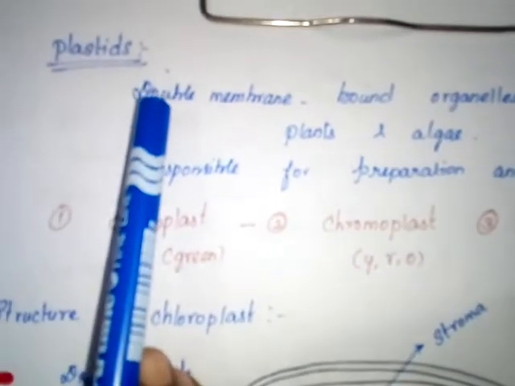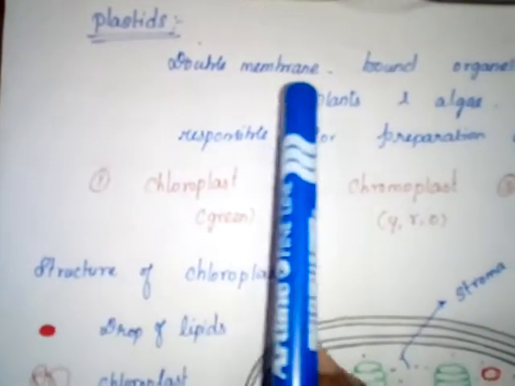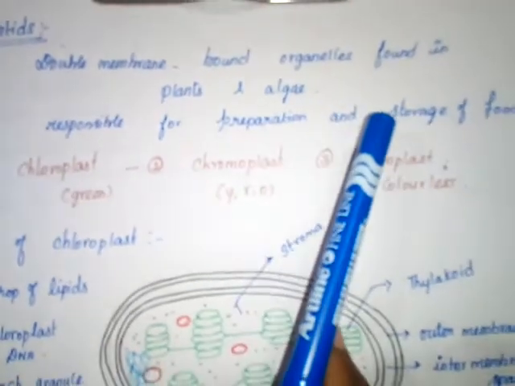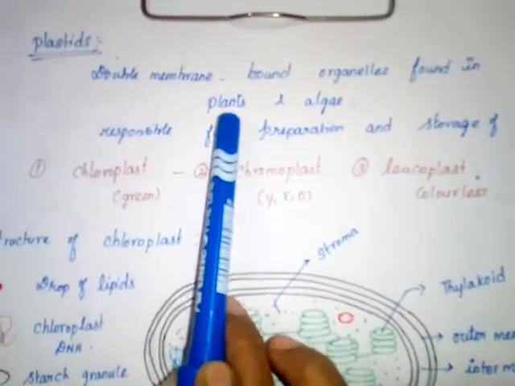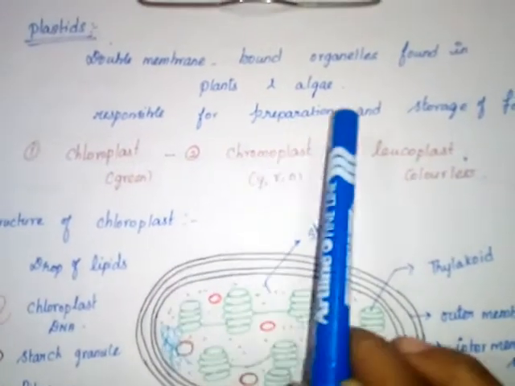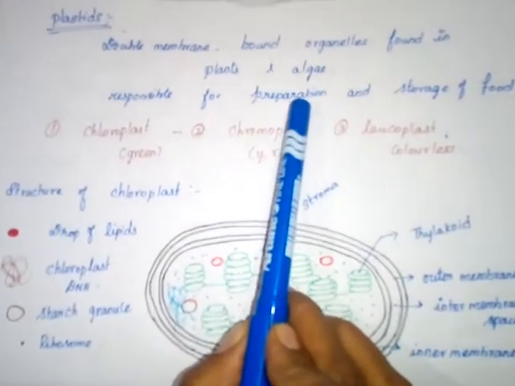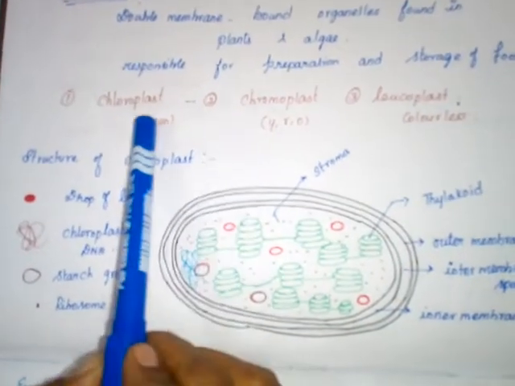Good evening, students. Today we are going to discuss the topic plastids. Plastids are double-membrane organelles found in plants and algae. They are responsible for the preparation and storage of food. There are three types of plastids.